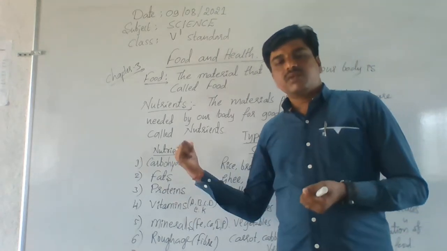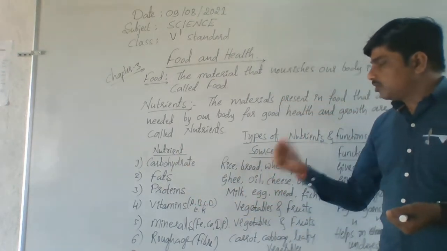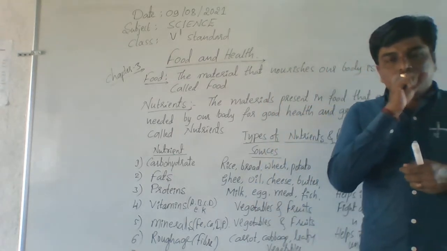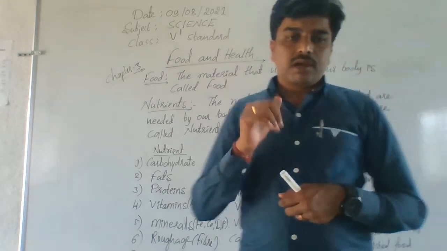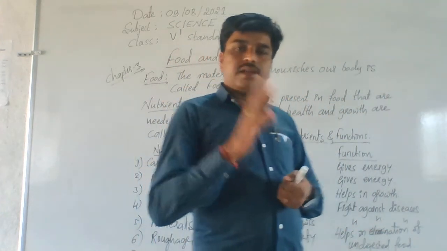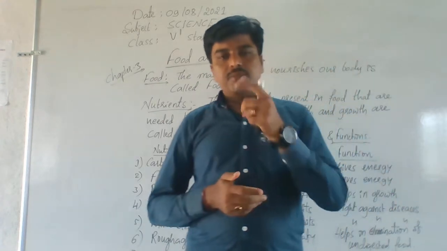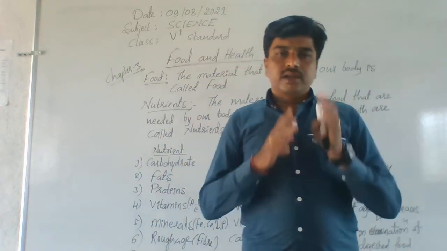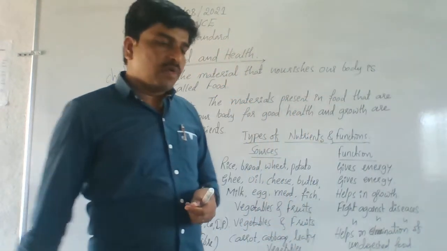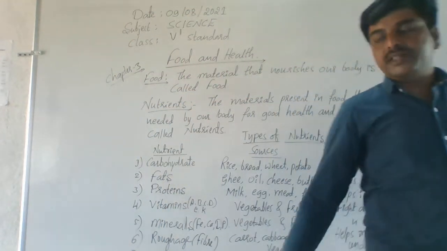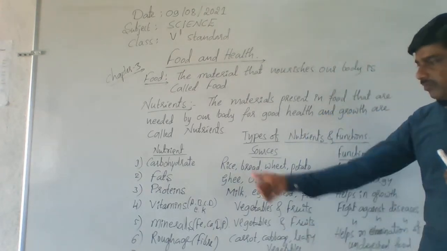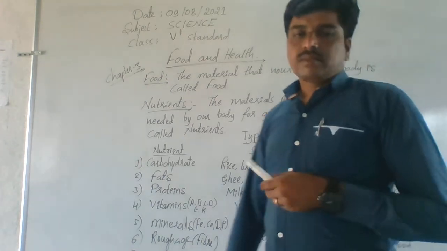So rice, wheat, potato and bread contain a very large amount of carbohydrates. Even ragi is there. Ragi, you know ragi. Ragi is a food material that contains a high amount of carbohydrate. Remember, ragi contains a very high amount of carbohydrate. Understand? So a very important source of carbohydrate is ragi. And the question is, what is the main function of carbohydrates? Let's see.